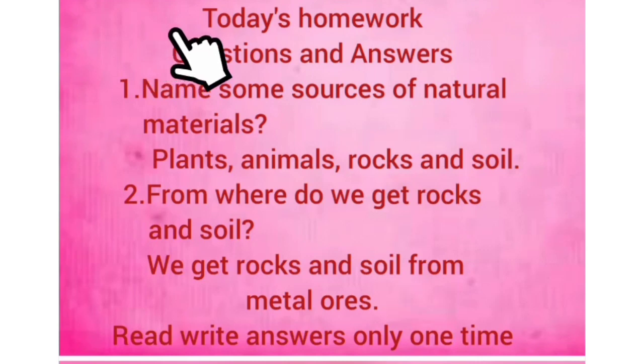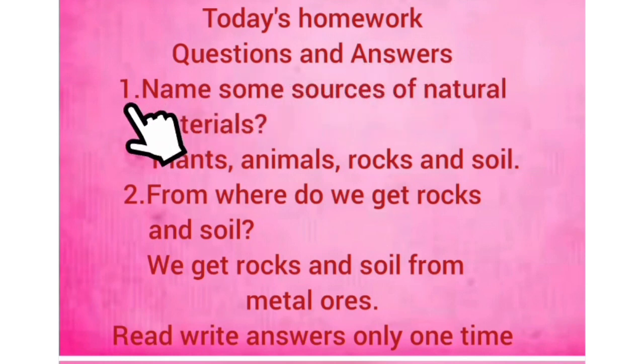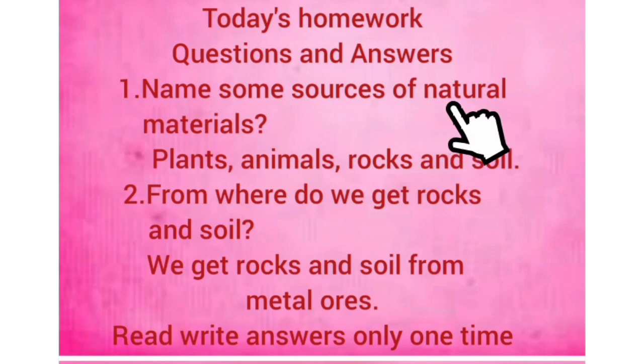Look here, children. Today's homework. Questions and answers. First one. Name some sources of natural materials. What are the natural materials? The answer is plants, animals, rocks and soil. Plants, P-L-A-N-T-S. Animals, A-N-I-M-A-L-S. Rocks, R-O-C-K-S. And soil, S-O-I-L.